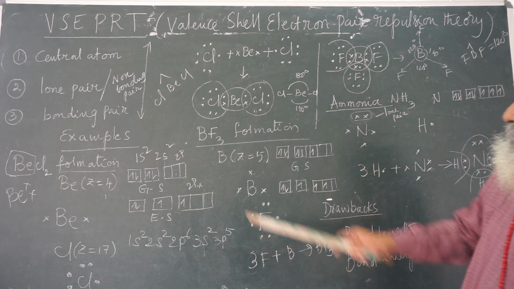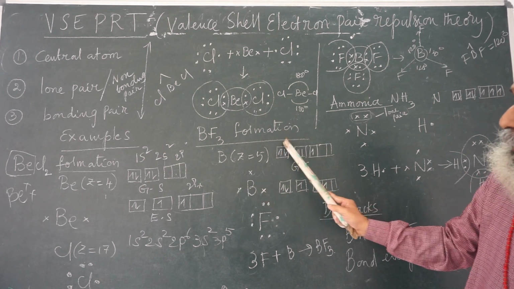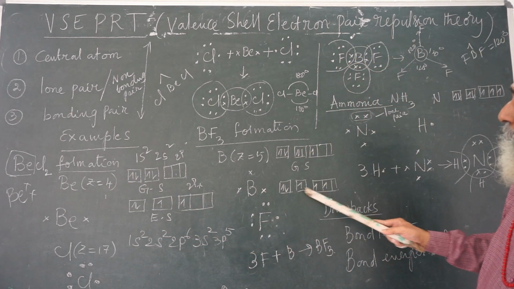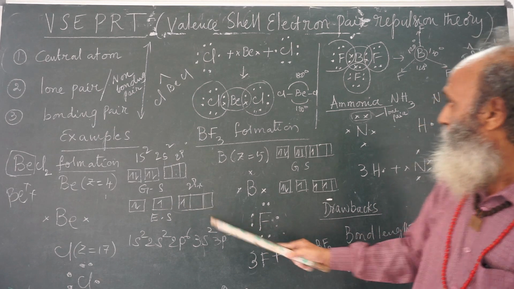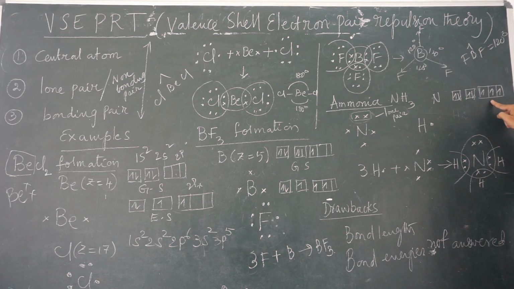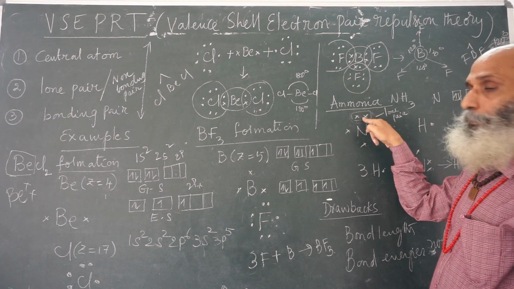Here, remember, beryllium also has a pair, but it is in the inner shell. For boron or beryllium, the pair is in the inner shell. In the valence shell, there is no pair in the excited state. But in nitrogen, there is no excited state, because according to Hund's rule, all these 3 orbitals of 2p are filled with 1 electron each. Therefore, there is no need for this 2s to decompose. So, nitrogen has 3 unpaired electrons with a lone pair.